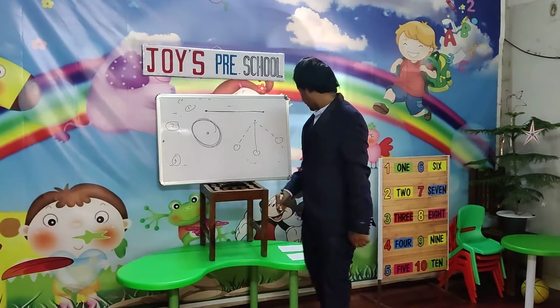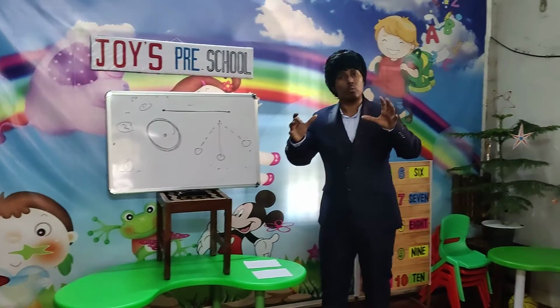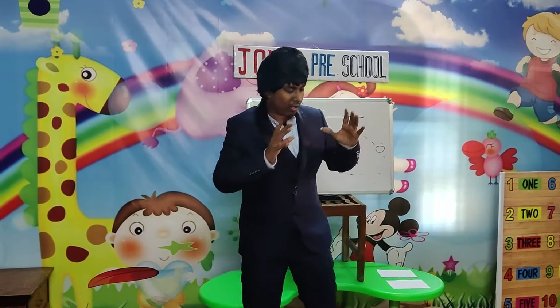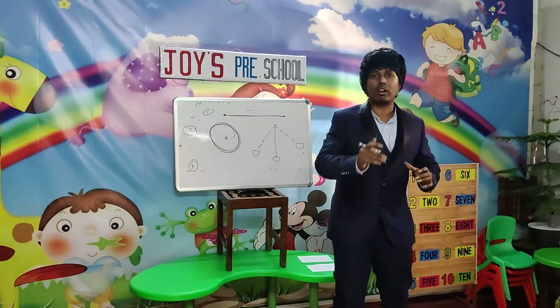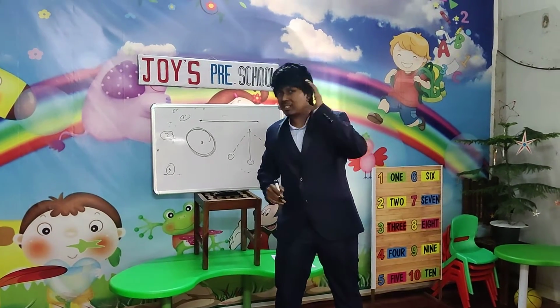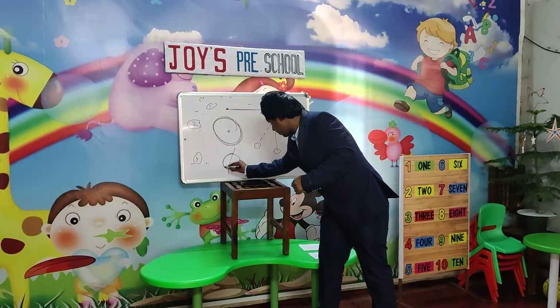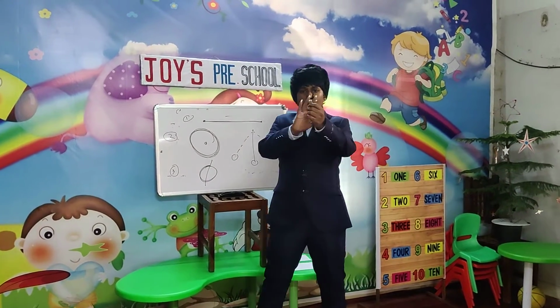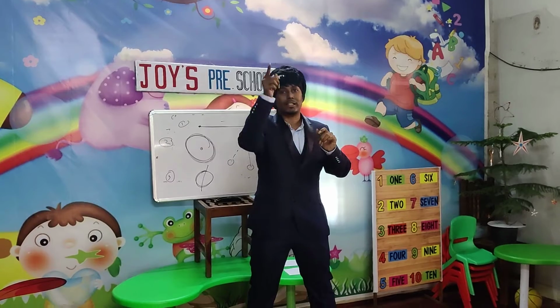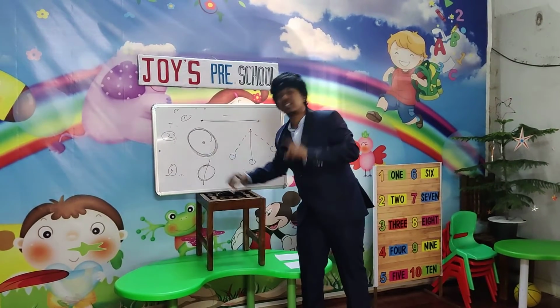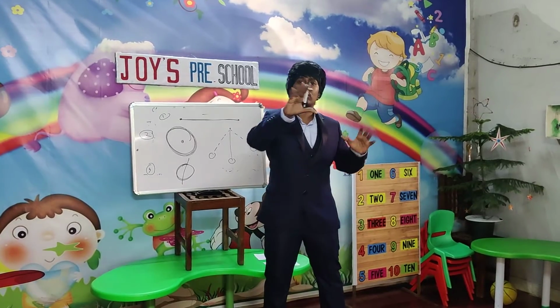And the last one is rotational motion. So what is rotational motion? In rotational motion, one thing is very important, that is the axis. The axis is very important over here. Suppose this is the earth. We know the earth rotates on its axis. So when the earth rotates on its axis like this, it is called rotational motion.